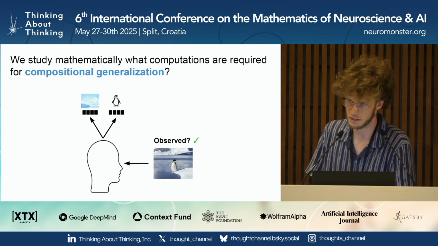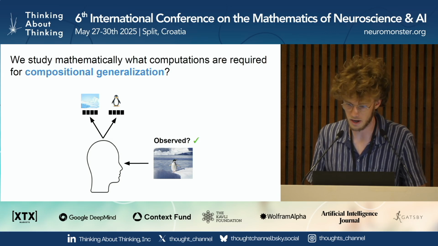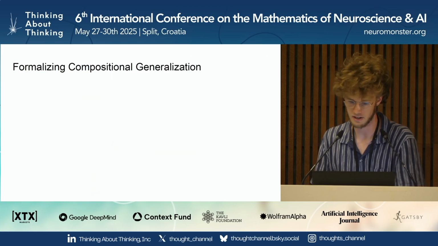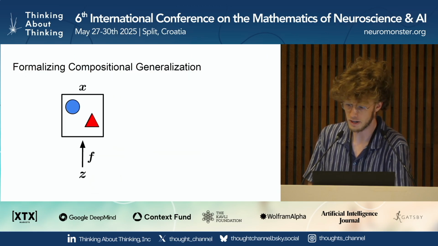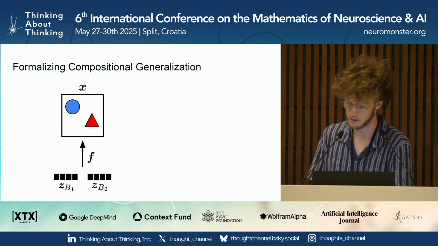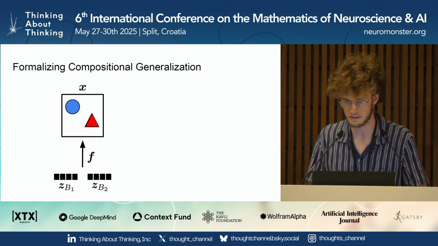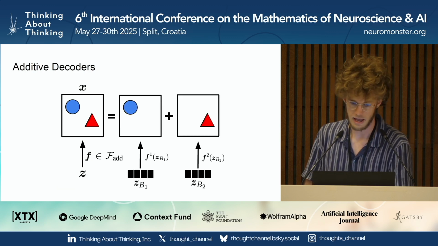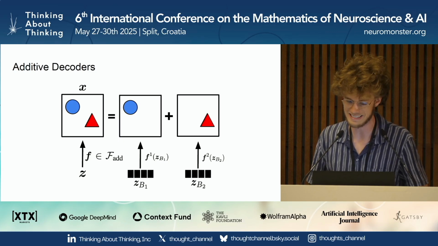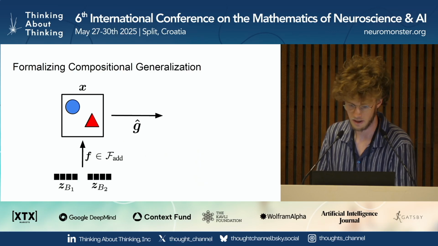Compositional generalization is the ability to learn representations of concepts which generalize to novel combinations of concepts, like a penguin in a desert. To formalize it, we assume that images are generated by a latent variable model, where different concepts or objects in the image are captured by different subsets of the latent, called latent slots. We assume that this ground truth decoder has a certain structure, which we call additive. Basically, it decodes each slot separately and then sums the outputs to get the final image.